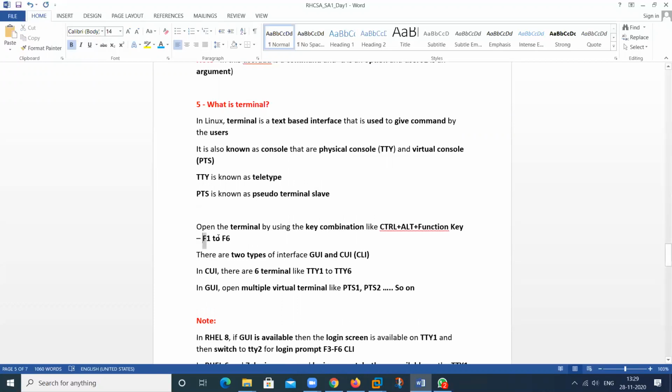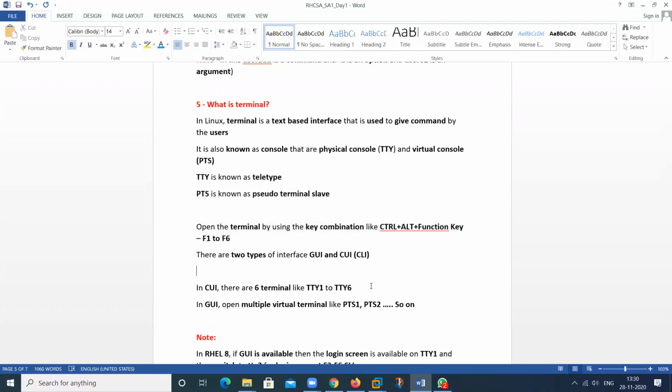Linux has 6 terminals that can be opened by a key combination: Control, Alt and a function key, F1, F2, F3, F4, F5, F6. So we can open 6 physical terminals, but you can open multiple virtual consoles.